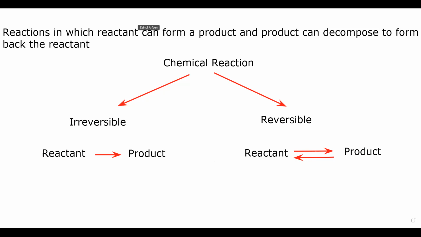Some examples of reversible and irreversible reactions. For example, if we have carbon or coke, it reacts with oxygen. When carbon combines with oxygen, it forms carbon dioxide. But this carbon dioxide cannot decompose back to carbon and oxygen. This does not happen. So if the reverse cannot occur, we call that an irreversible reaction.